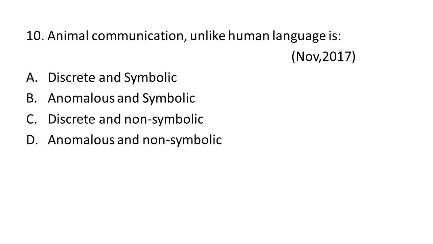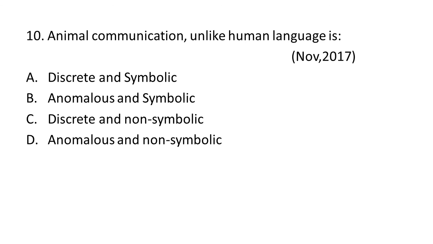The last question is based on animal communication, and it says that animal communication, unlike human language, is. We have to tell what animal communication is, what properties go with animal communication, and how it is different from human language or human communication.